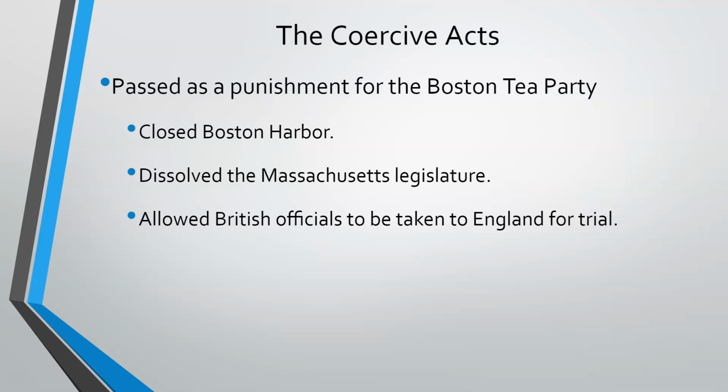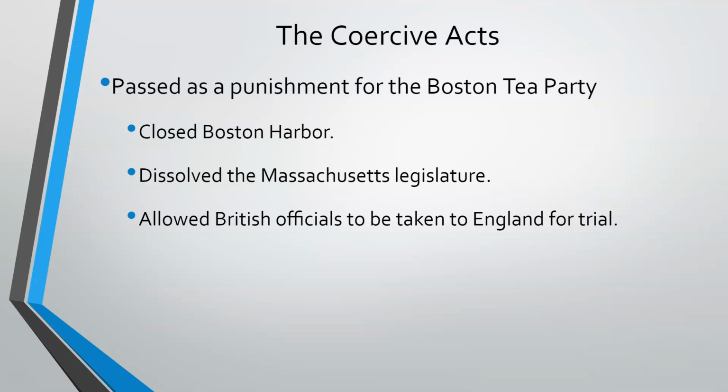There is a bill known as the Administration of Justice Act. And what this law does is it allows for British officials to be taken to England for trial. So if you're a British soldier and you get into a bar fight and kill a colonist, you can be taken to Britain for trial.